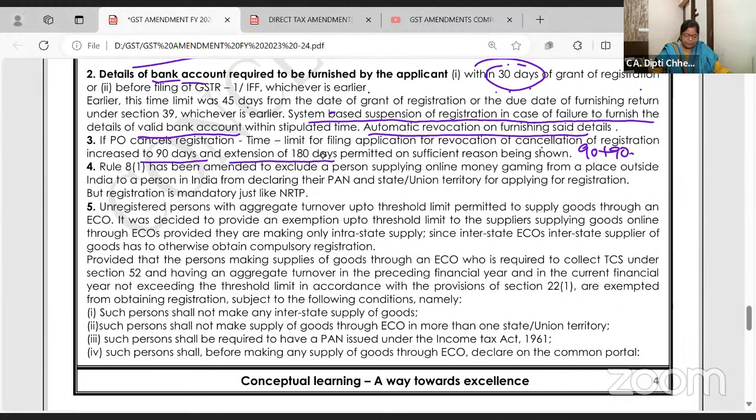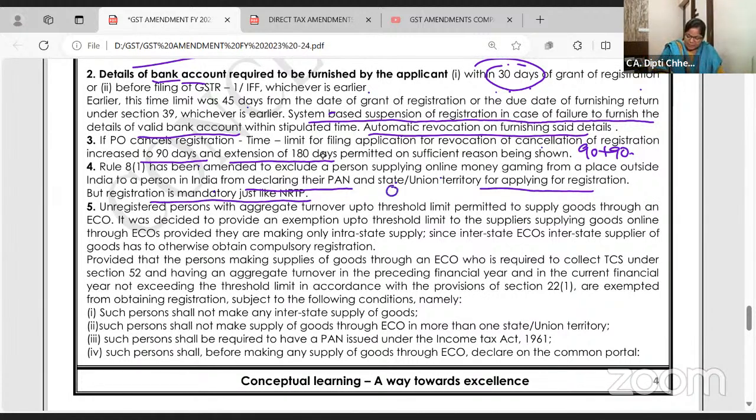Rule 81 has been amended to exclude a person supplying online gaming from a place outside India. See, you are doing online gaming supply in India, you have to mandatorily get registered because आपको तो GST लगाना पड़ेगा 28% से. But he is providing online gaming from a place outside India. Okay, he's not having PAN. From declaring PAN and address in India for registration purpose, but registration is mandated.